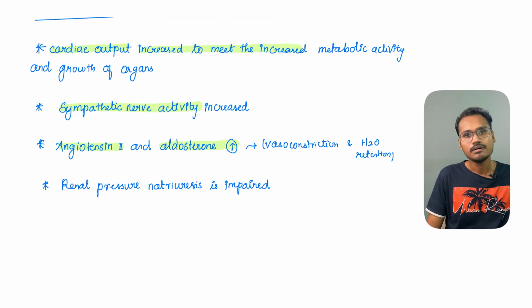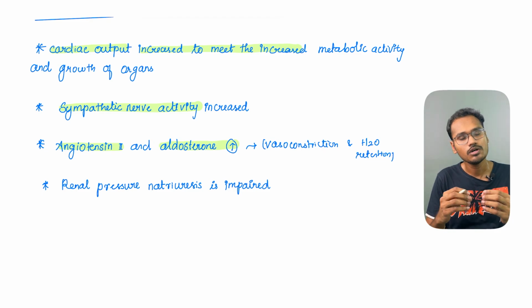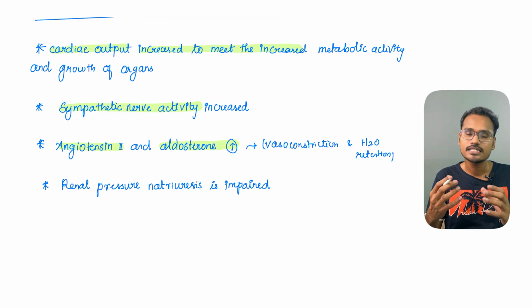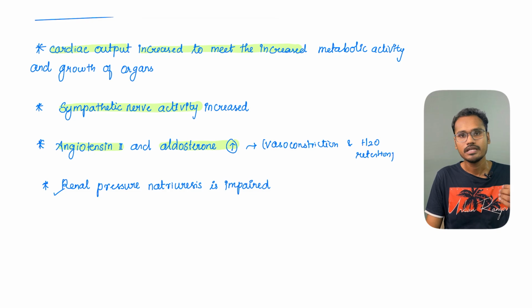And then the renal pressure natriuresis. Whenever there is an increased pressure, there should be elimination of sodium along with water in the urine. If this is impaired, then also the patient will develop hypertension. So these are the probable causes of developing primary hypertension.